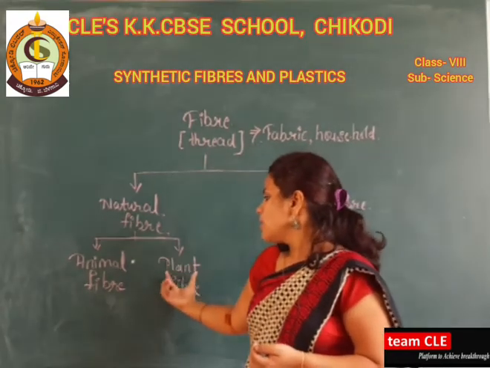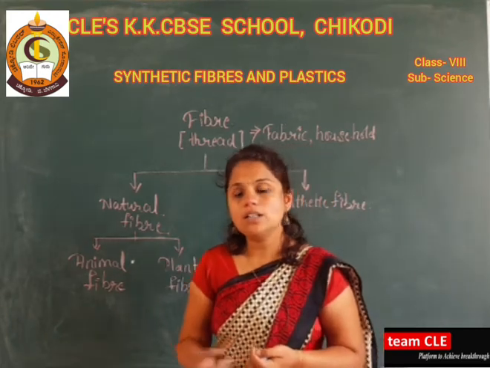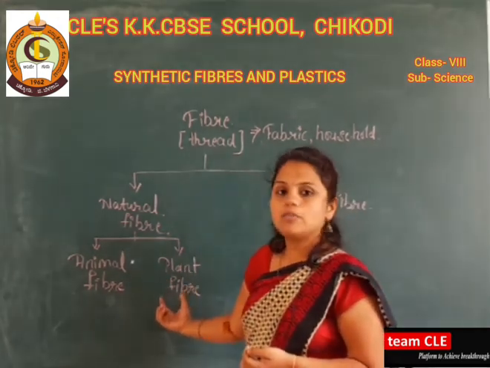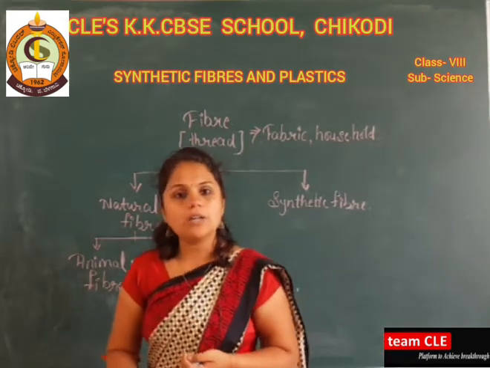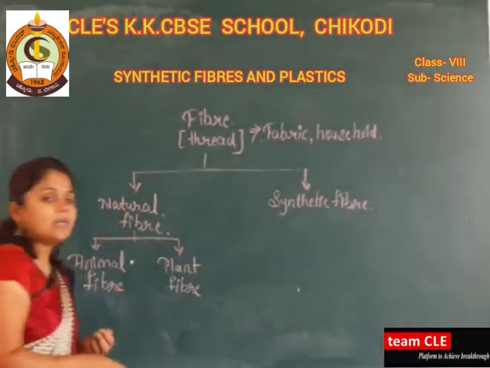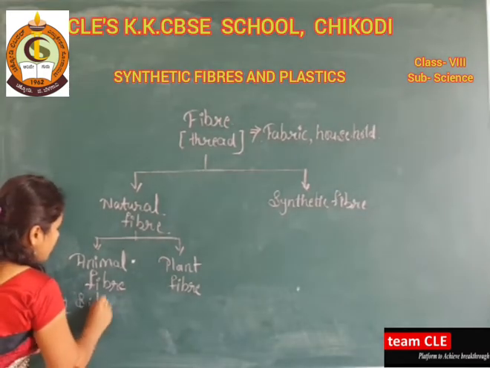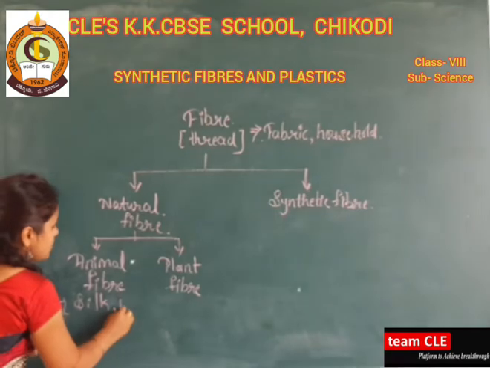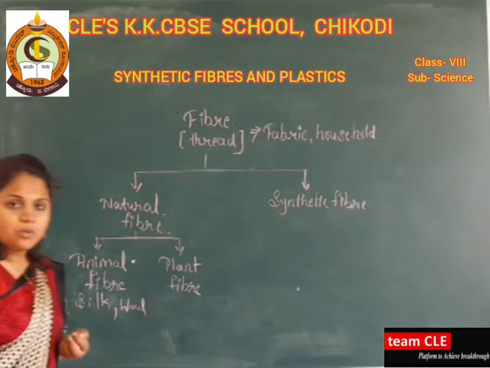That is plant fiber. We can get the cotton from the plant. The examples of animal fiber are silk and wool.